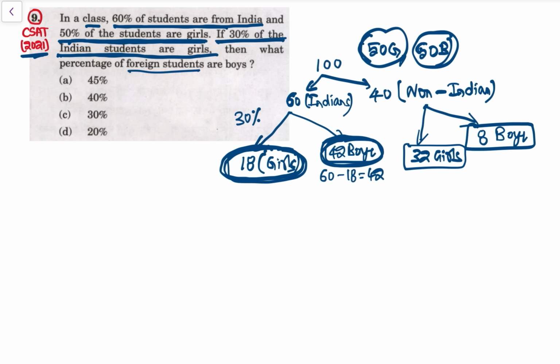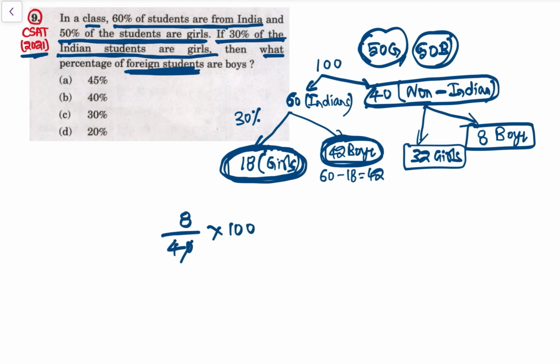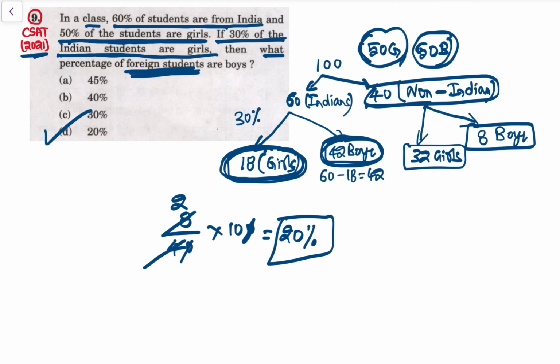We got the information. Now, then what percentage of foreign students are boys? Foreign students means this 40. So 40 में से कितने boys है? That is 8. 8 are boys. 8 is what percent of 40 into 100? यही है. So this is 0 0 cancel, 4 1s are 4 and 4 2s are 8. 2 into 10 is 20%. So 20% of the foreign students are boys. Option D is the answer. Right? Basically it is 8 is what percent of 40? 8 is 20% of 40.